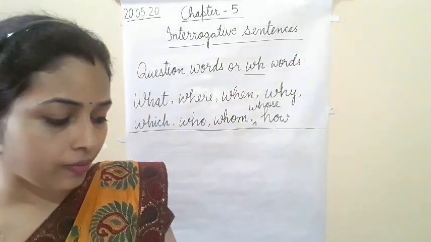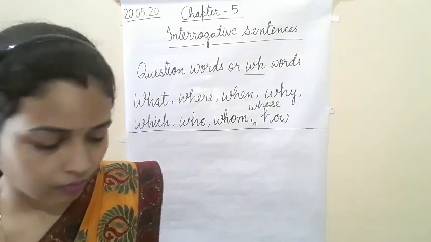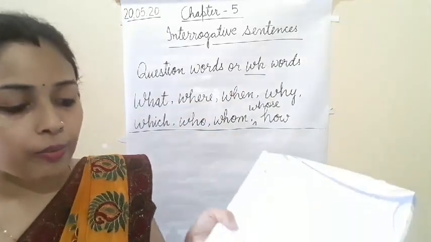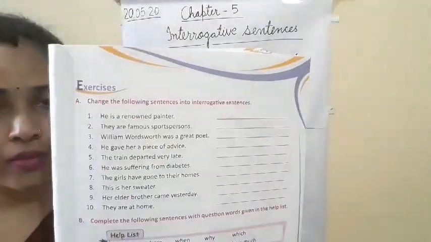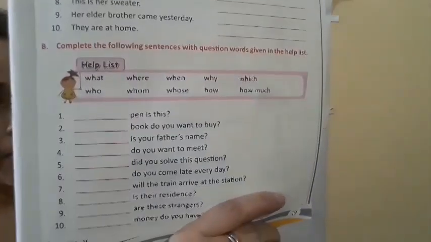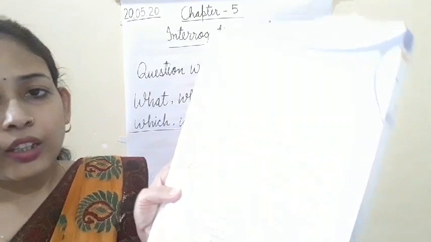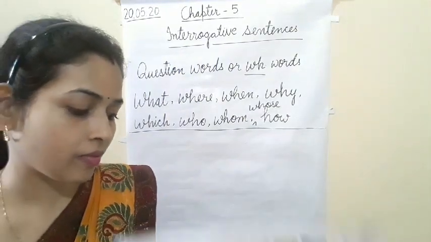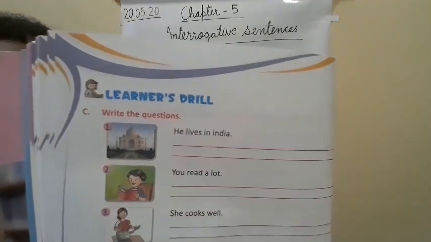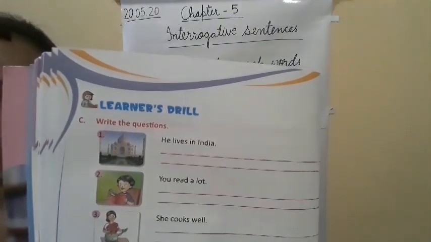I repeat: page number 19, exercise A, exercise B. And next, page number 20, exercise C, learners drill.